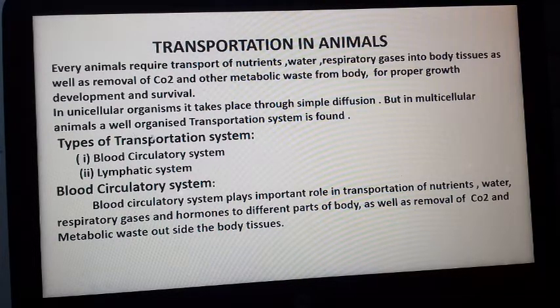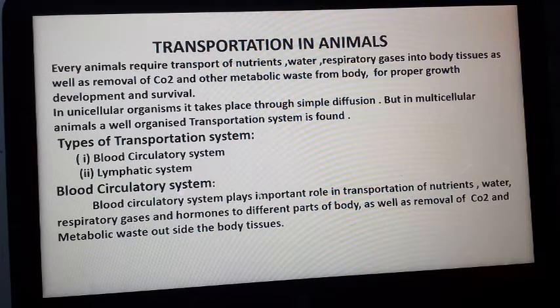Types of transportation. Transportation is generally of two types: the blood circulatory system and the lymphatic system. In complex multicellular animals, two types of transportation systems are found, the blood circulatory system and the lymphatic system. So at first we will discuss the blood circulatory system.